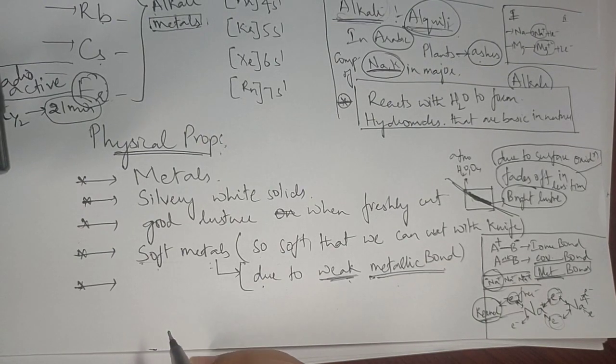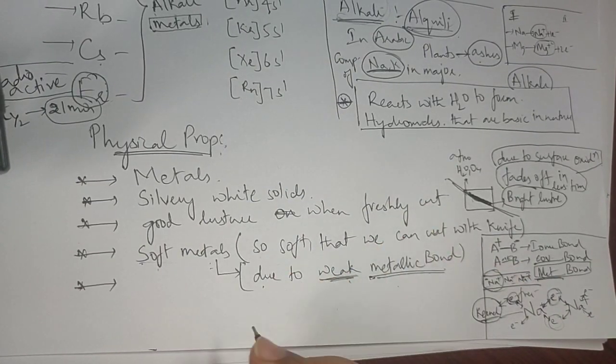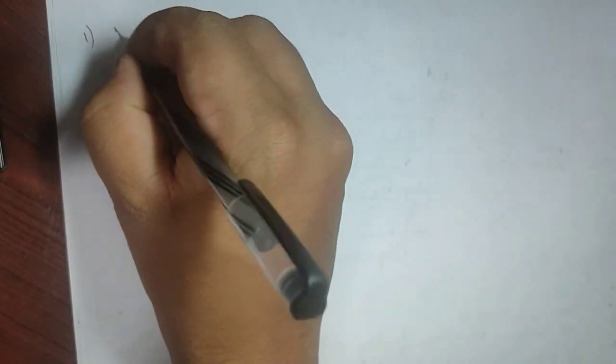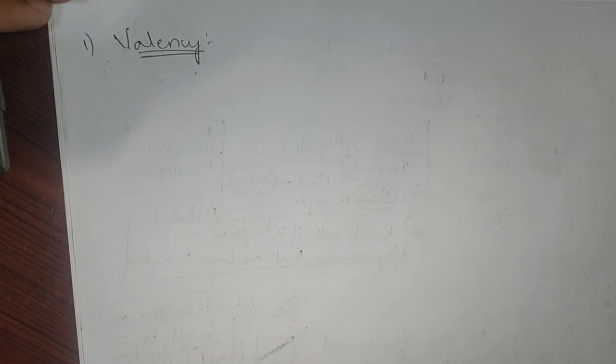Alright, next, what else is there regarding this? So fine, these are the physical properties, nothing else. Now let's move to the atomic properties. In the atomic properties, the first one is valency, and I hope you know the definition of valency because we have been using it right from lower classes, 8th, 9th, 10th.